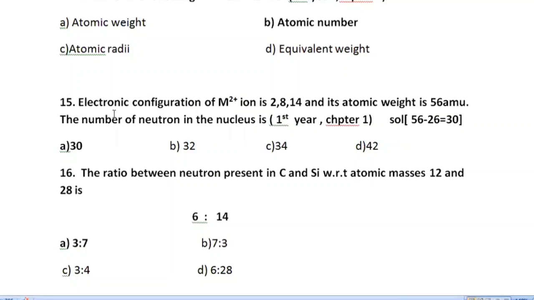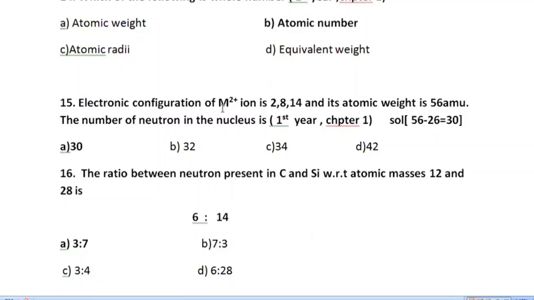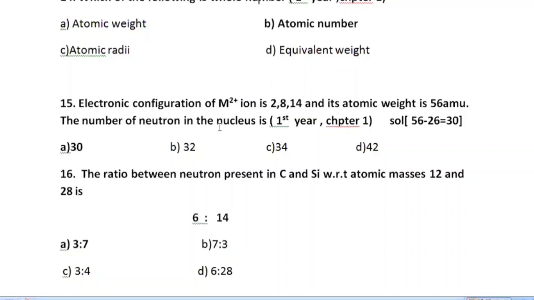15th MCQ is, the electronic configuration of M2 positive ion is 2, 8, 14 and its atomic weight is 56 AMU. The number of neutrons in the nucleus is? As you know, the electronic configuration of M2 positive is 2, 8, 14. It means that it has lost 2 electrons. So its actual configuration will be 2, 8 and 16, that is 26 in number. And neutrons, you know, is A minus Z, that is atomic weight minus the number of electrons or protons. So 56 minus 26 is equal to 30. So A option is correct here.